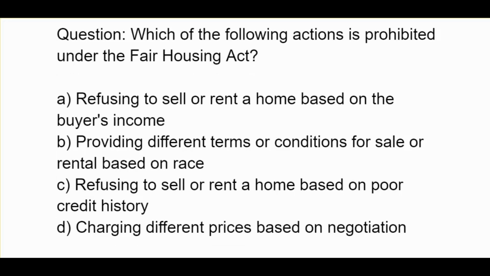Which of the following actions is prohibited under the Fair Housing Act? A. Refusing to sell or rent a home based on the buyer's income. B. Providing different terms or conditions for sale or rental based on race. C. Refusing to sell or rent a home based on poor credit history. D. Charging different prices based on negotiation.